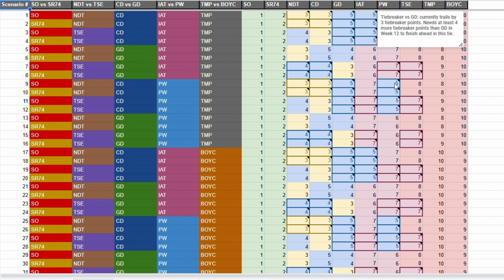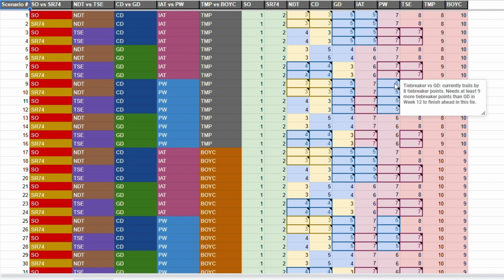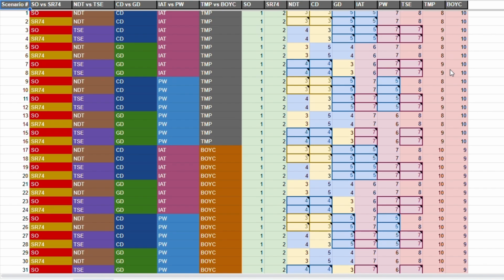Prestige Worldwide also has a chance if that same scenario happens, but Prestige Worldwide beats I Am They, but they trail by 8 tiebreaker points to Gump Dynasty, so they would need to be the highest scorer of the week, and Gump Dynasty would need to be the lowest scorer, so that's highly improbable. But yes, and then the Scoob Empire, Touchdown My Pants, Bells on Your Shin are all eliminated from playoff contention.